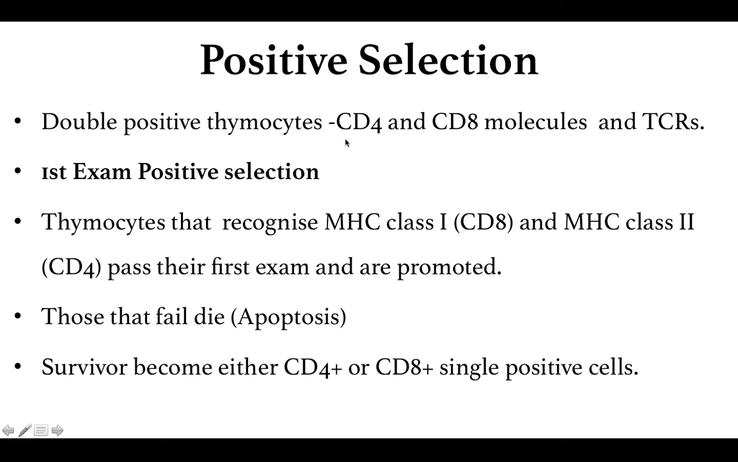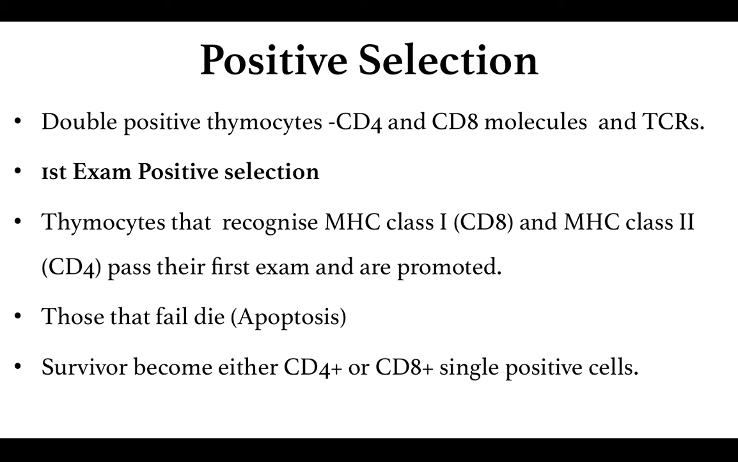A T helper cell is a cell that possesses CD4 molecules, and the TC cell is a cell that possesses the CD8 molecule. So initially, both CD4 as well as the CD8 molecules are present in the T cells, and therefore the T cells are referred to as the double positive thymocytes. These double positive thymocytes undergo a positive selection test in which they have to recognize the class 1 and the class 2 MHC molecules. Now, because they possess both CD4 and CD8 molecules, they should recognize both class 1 as well as the class 2 MHC molecules.